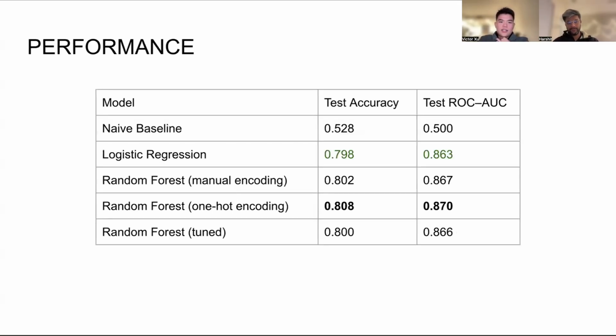As expected, the naive baseline model is the worst. It's just like random guessing. But surprisingly, the logistic regression actually performed quite well. The random forest model doesn't outcompete the simple logistic regression. So logistic regression will be our final model. It's simple and easy to interpret.